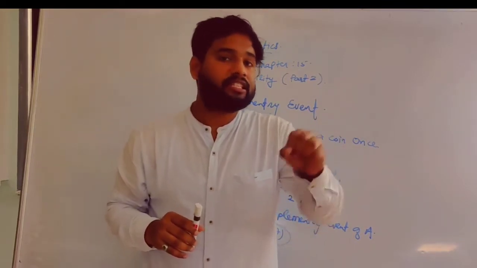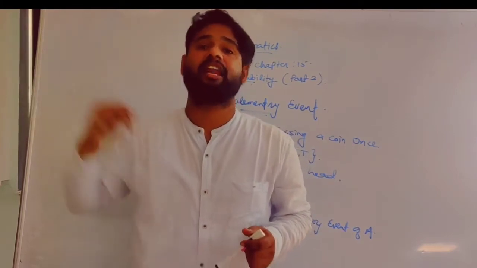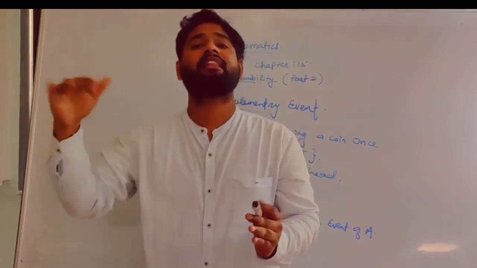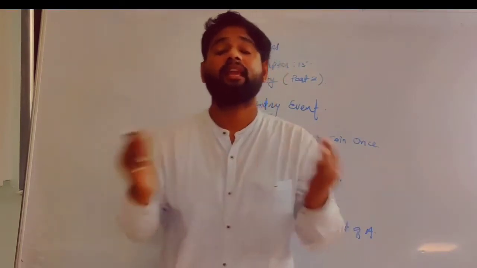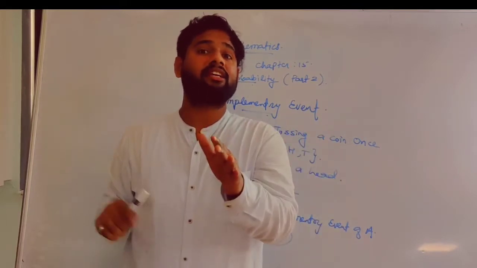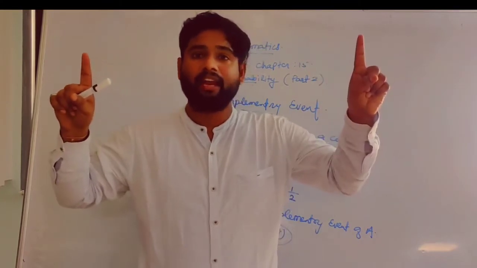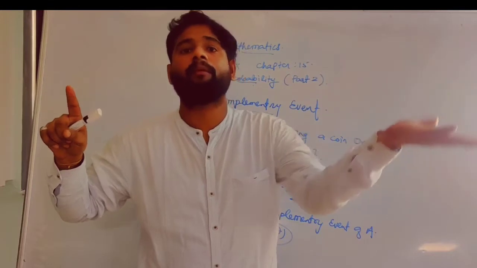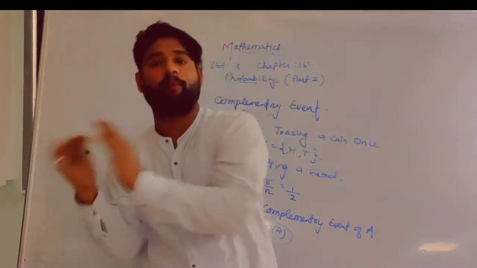So the complementary of this event will be: what is the probability of the sun not rising in the east direction? You tell me. It is 0. The sun cannot rise in any direction other than east. So the probability of the sun rising in the east is 1, and the probability of not rising is 0. Are you getting my point? If you have 1 as an answer, the complementary of 1 will be 0. It means if it is 100%, its complement is going to be 0%.